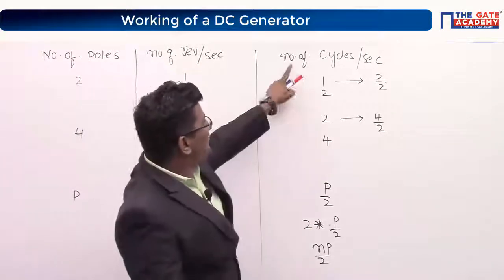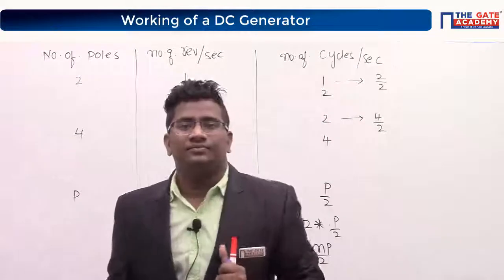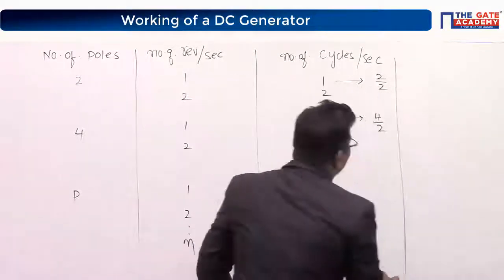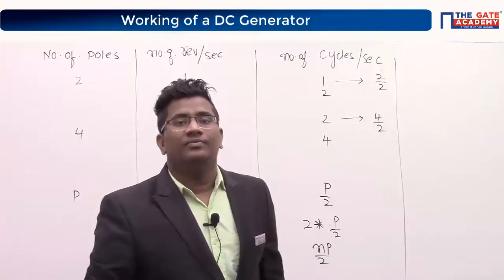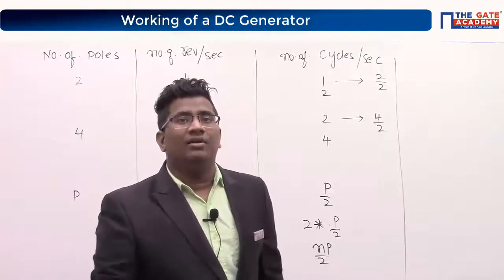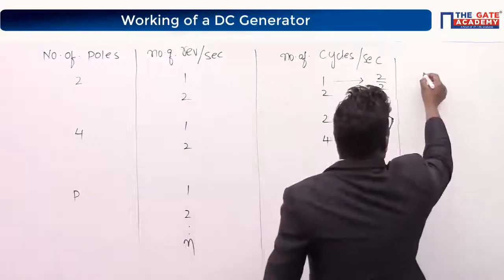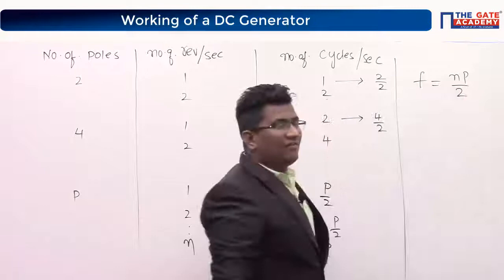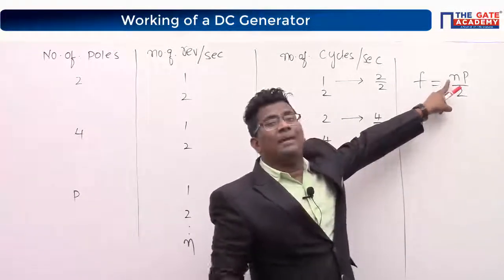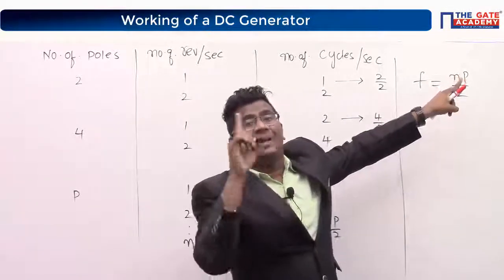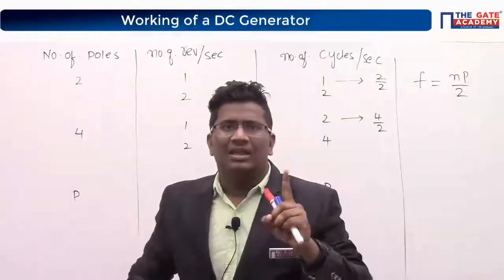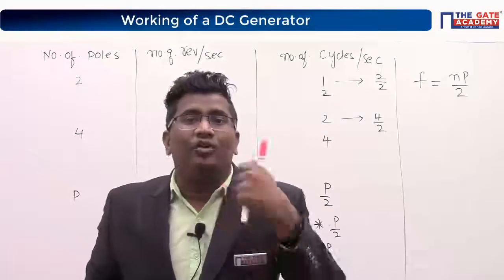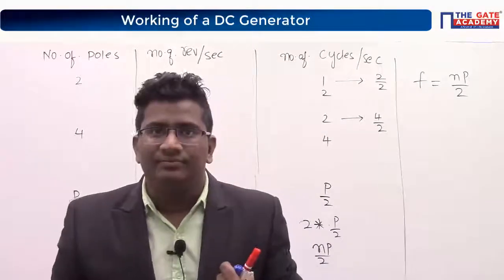Tell me, number of cycles per second is called what? Come on, respond. Yes, frequency. Therefore, frequency is equal to nP by 2, where n is the revolutions per second or rotations per second. Correct or not? Can I say that? Yes.